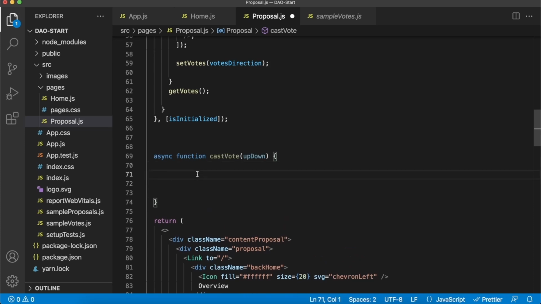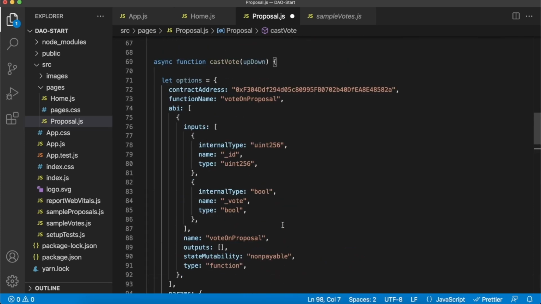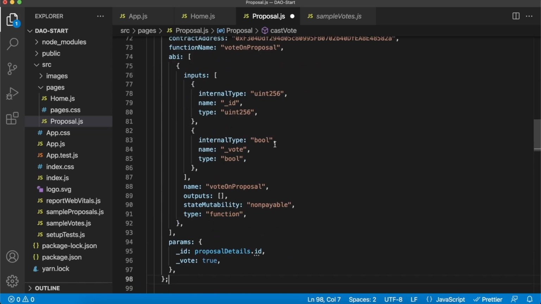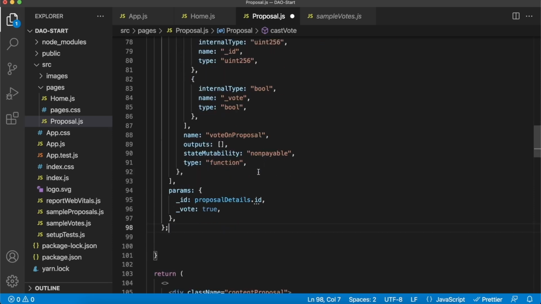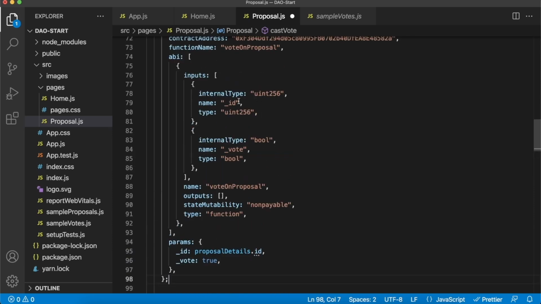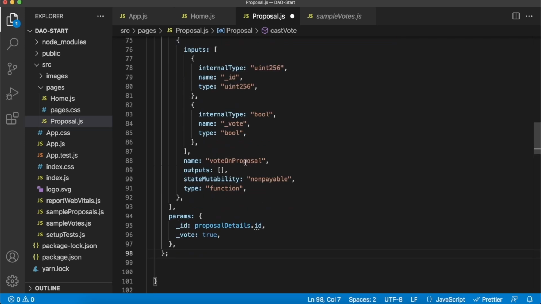And here, let's do the same thing, provide the options like so. So our contract address is still the same, but this time we're calling the vote on proposal function, and its contract ABI is this. You can get it the same method we did for our create proposal function. And then the parameters for this function were the ID of the proposal we want to vote on, and then your vote, true for voting for and false for voting against.